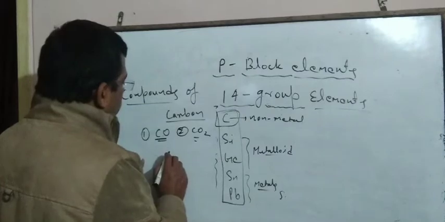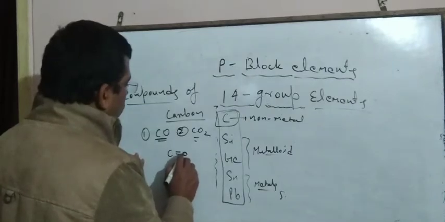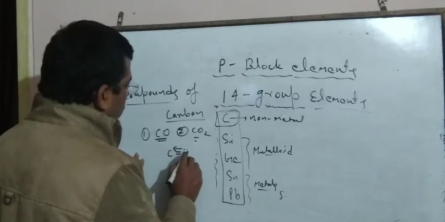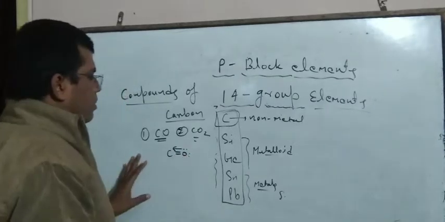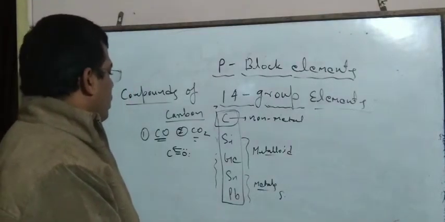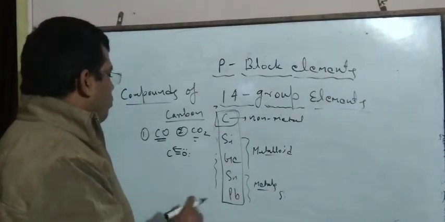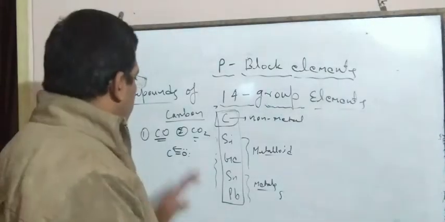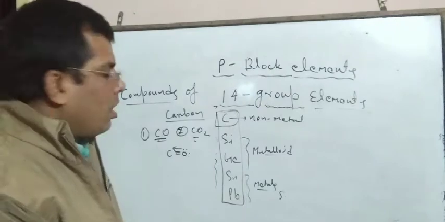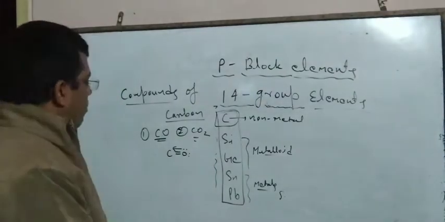The structure of carbon monoxide is C double bond O, and one coordinate linkage is present, which means one lone pair of electrons is donated by oxygen to carbon. So this is the structure of carbon monoxide. Now, how can we prepare carbon monoxide?